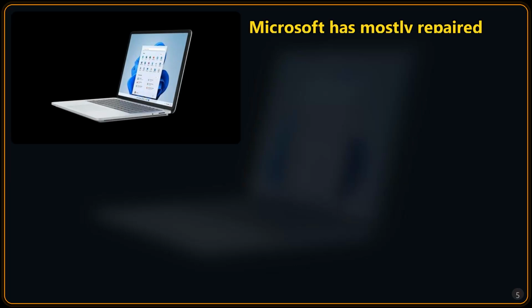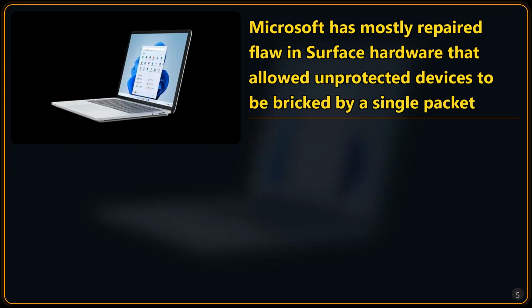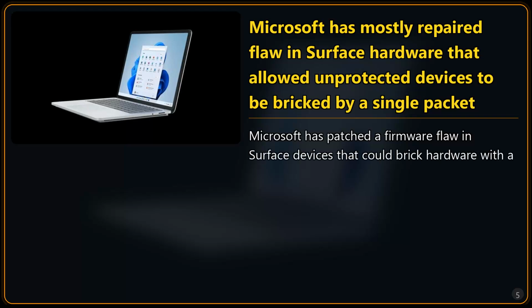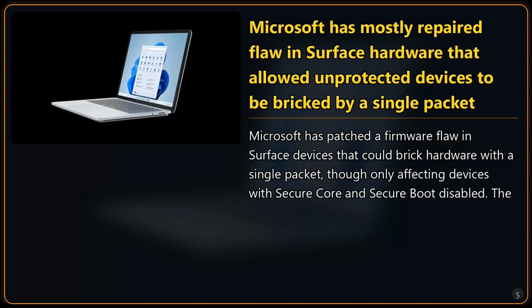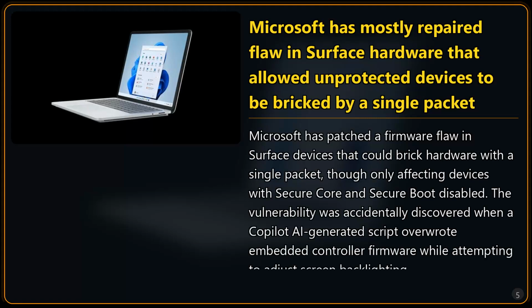Microsoft has mostly repaired flaw in Surface hardware that allowed unprotected devices to be bricked by a single packet. Microsoft has patched a firmware flaw in Surface devices that could brick hardware with a single packet, though only affecting devices with secure core and secure boot disabled. The vulnerability was accidentally discovered when a Copilot AI-generated script overwrote embedded controller firmware while attempting to adjust screen backlighting.